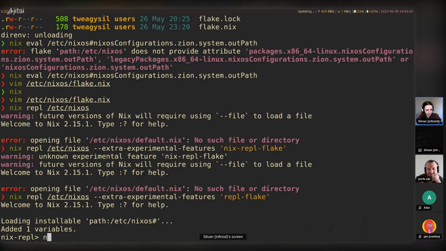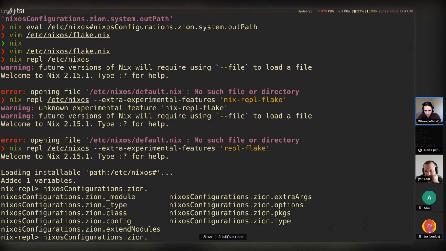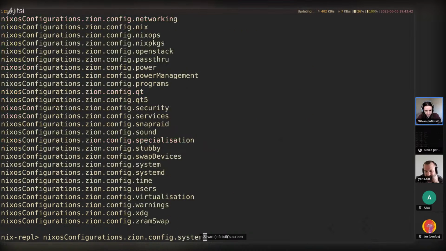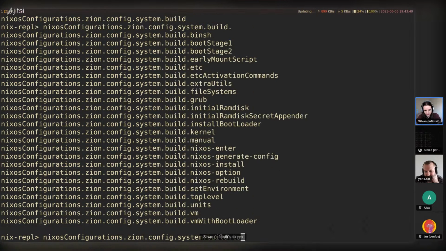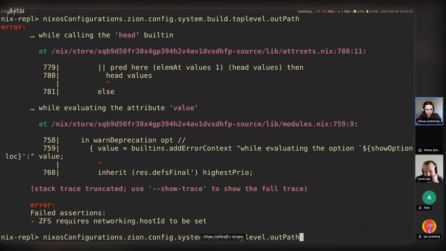All right, thanks. So nixosConfigurations.sign, and the system doesn't exist, so it should be config.system, well, then it's build.toplevel. This is a bit messy, but outPath like this.